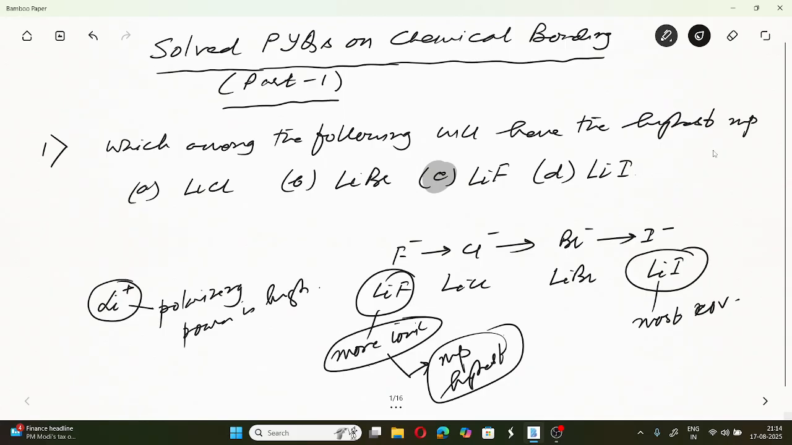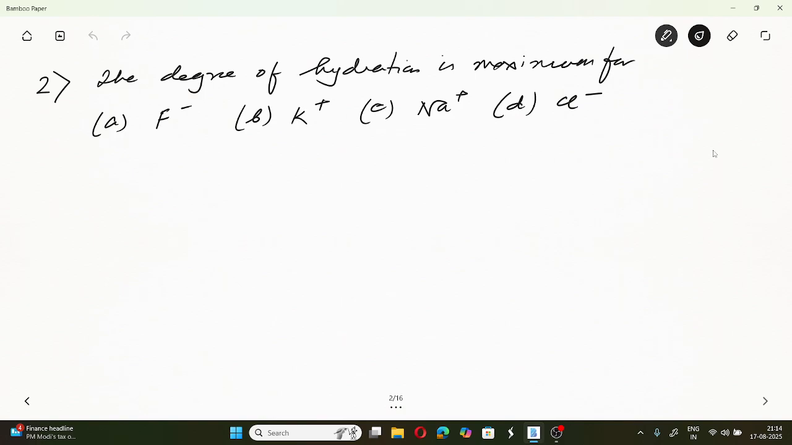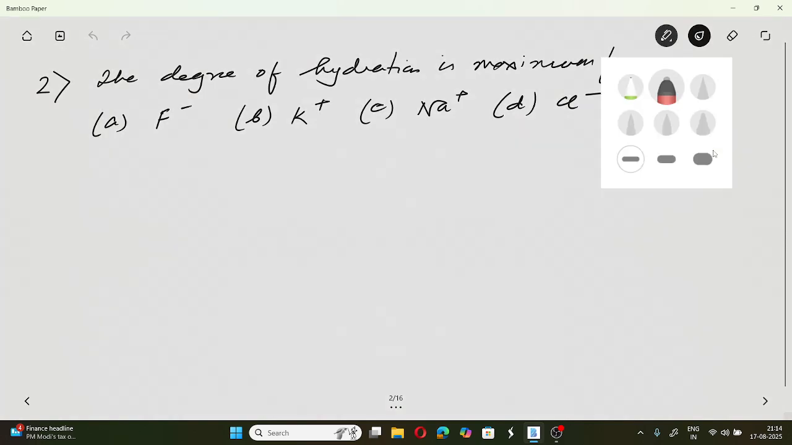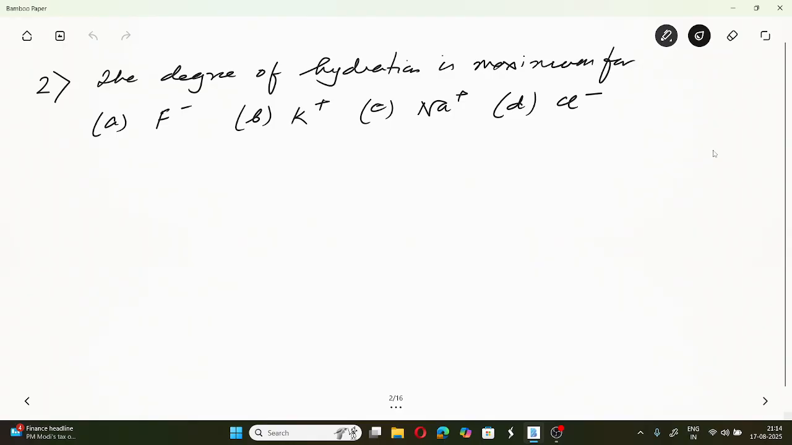So let us consider the next question. In this case, which will have the maximum degree of hydration? The degree of hydration is maximum for fluoride, K+, Na+, and Cl-. Now, normally, if we look at this hydration, the radius of Na+ is smaller than the radius of K+.